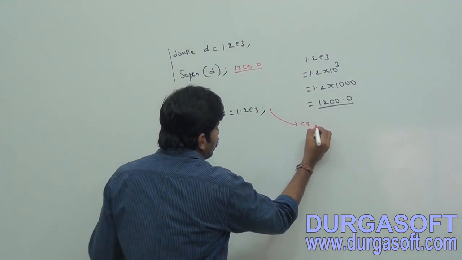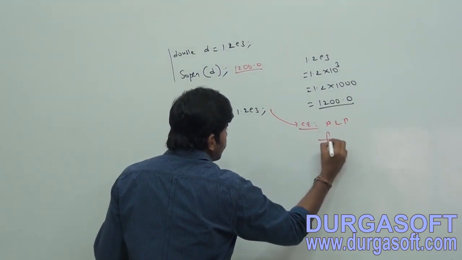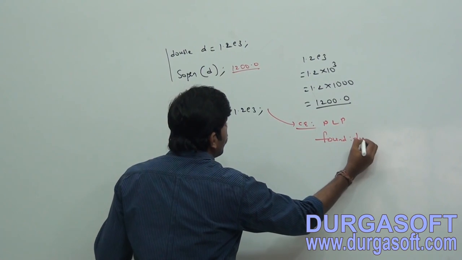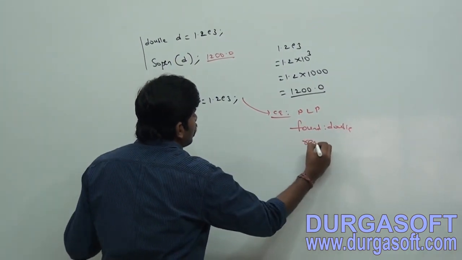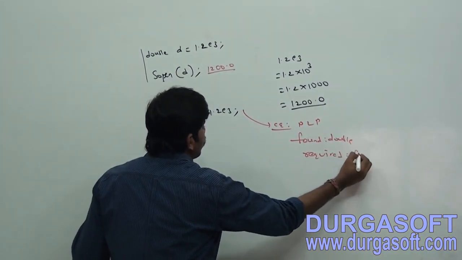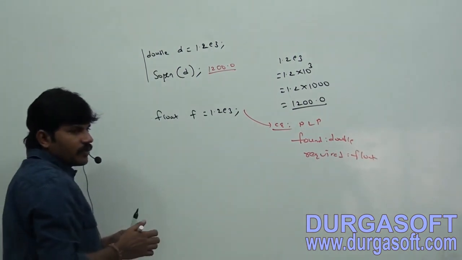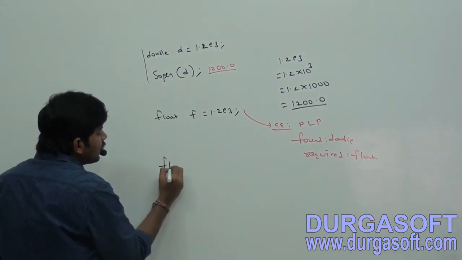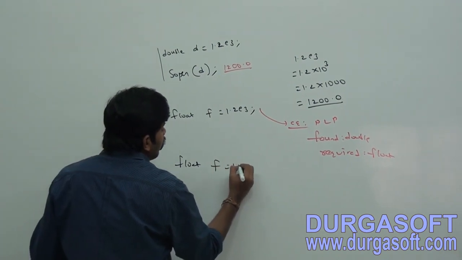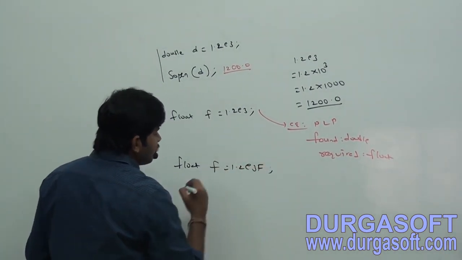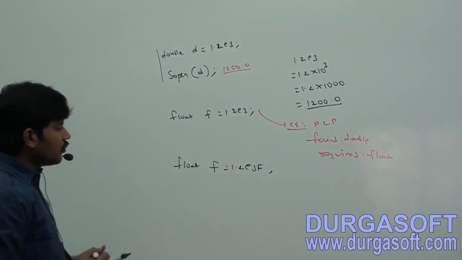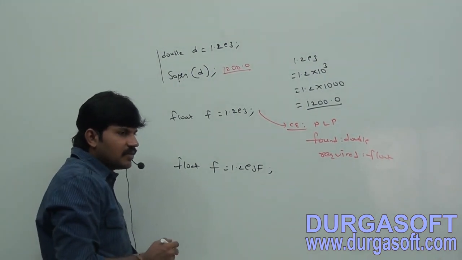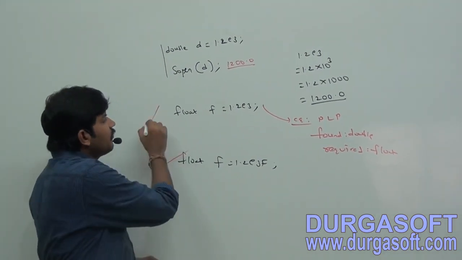The compile error is possible loss of precision, found double, but required float. Next, float f is equal to 1.2 E3 f. Is it valid or invalid? This one is perfectly valid, right?